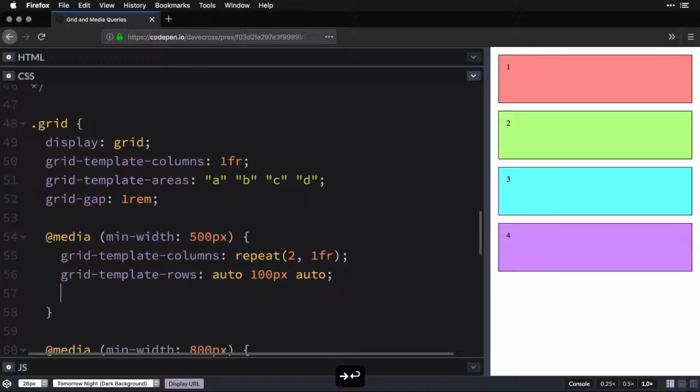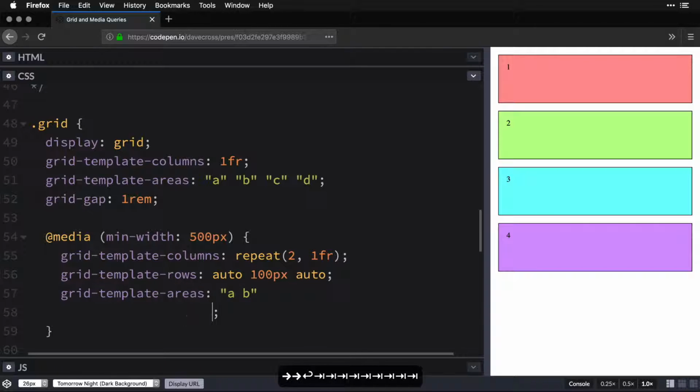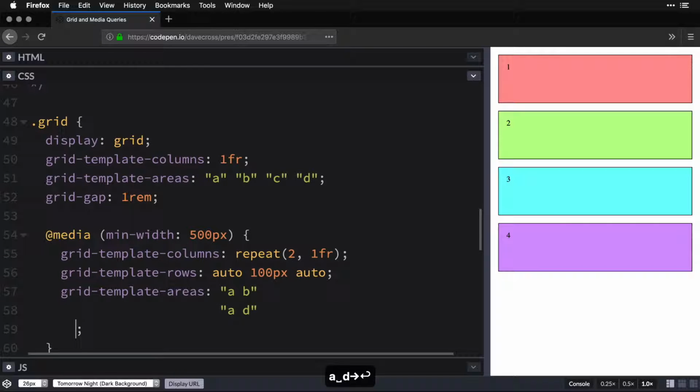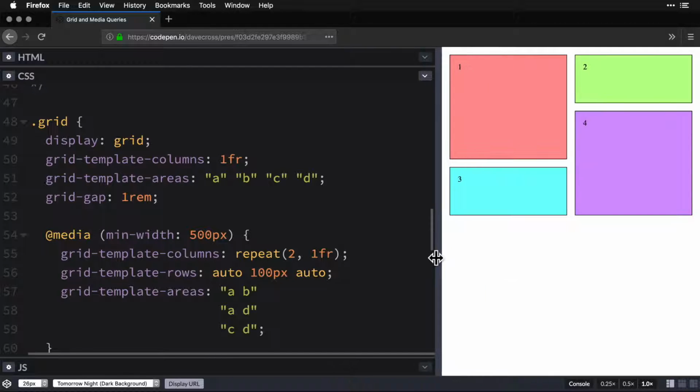And then from there, again, we add our grid template areas. And what do we want? Well, we want it to be AB. And then as a nice point of reference, I like to space this out just a little bit. And here we're going to go AD. And down here, tab it over again, really fast. And this one is going to be CD. So if we've done that right, this should actually jump right about here, and we get this cool Mondrian sort of look. But remember, we aren't done.